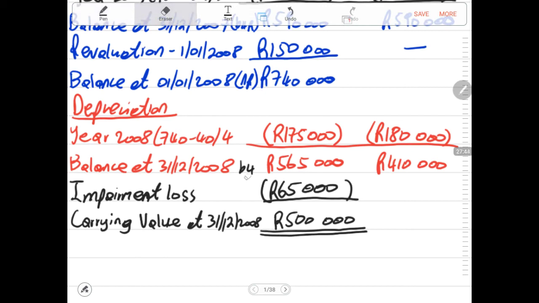Remember, at this point in time we are not doing anything under our historic column, because we don't impair the amount under our historic column. So that means we still have the same amount of 410,000 rands.